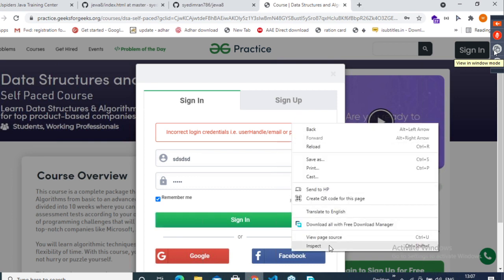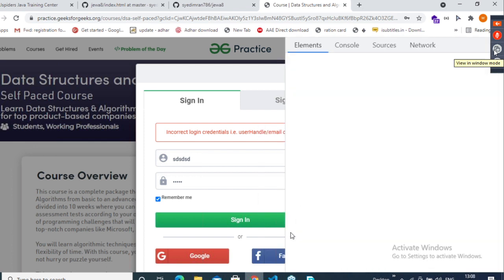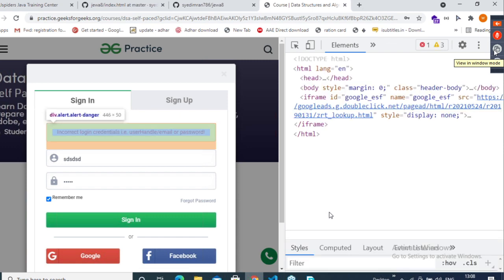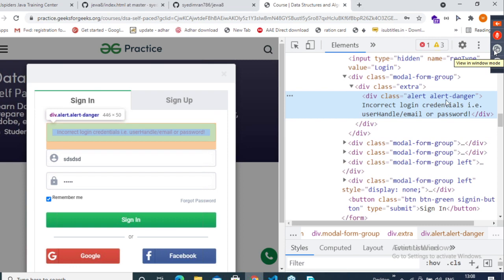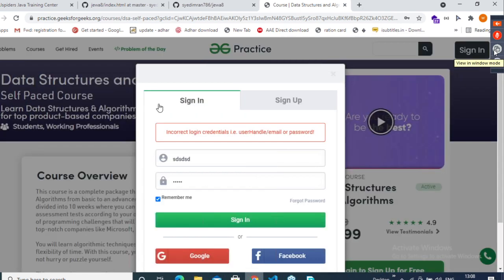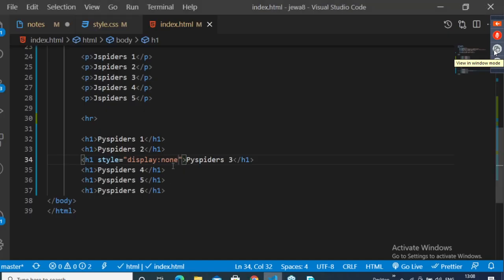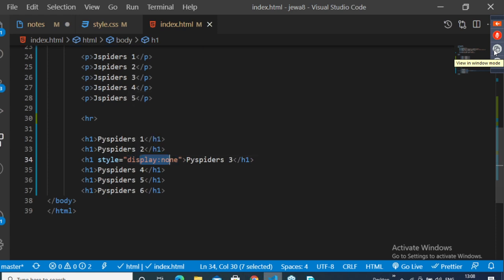Now right click on this message box, the error message box, and inspect it. See, guys, they are using something called a bootstrap alert. Alert danger. So this is a bootstrap class. No need to remember. But if you want to do this in CSS, first we will hide this content with the help of display none, and whenever the user makes a mistake, then we will display that message. Understood?